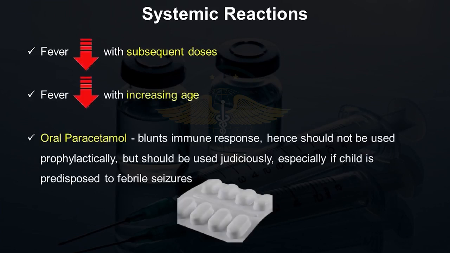Now, oral paracetamol, which used to be given empirically earlier with every vaccine, is no longer to be given empirically, because oral paracetamol has been found to blunt the immune response of the vaccine if it's given on a daily basis. Oral paracetamol should be given only if required to the child, that is, if the child has high fever. At the same time, giving oral paracetamol should be judged judiciously, especially in children who are predisposed to have febrile